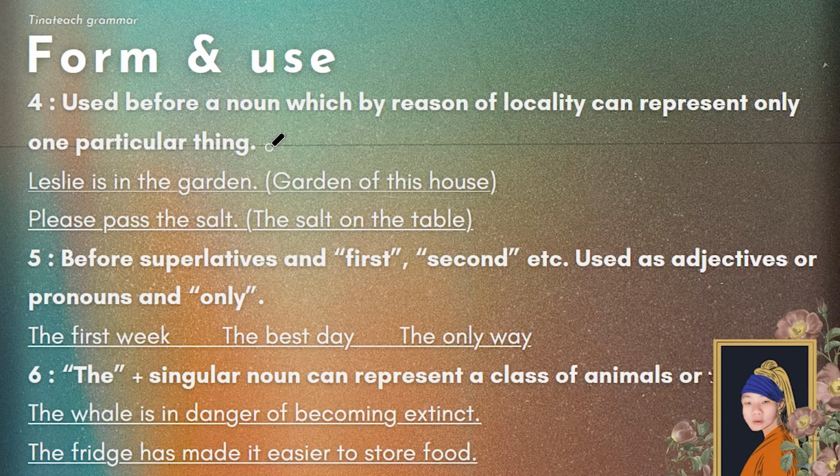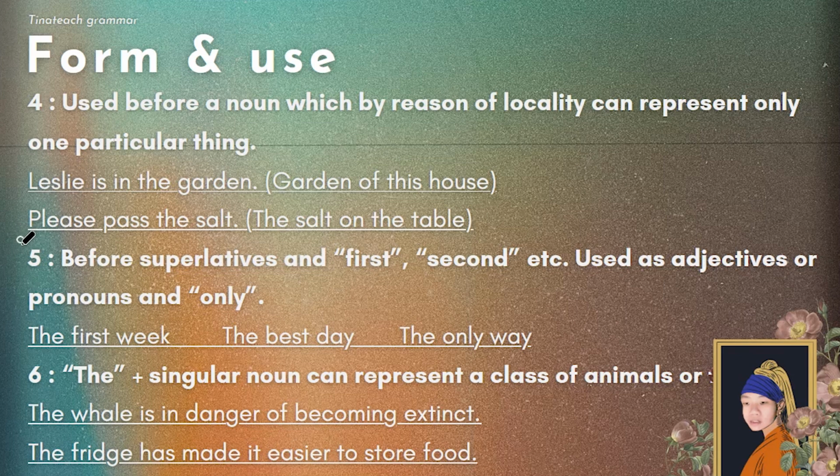When you say go get the bike to someone, you mean go get the bike in this house that's located in the backyard. Okay? Like in grammar, when I say things like, by reason of locality, representing one particular thing, it may seem a little bit complex, a little bit fancy, but in actuality, it's just very straightforward.